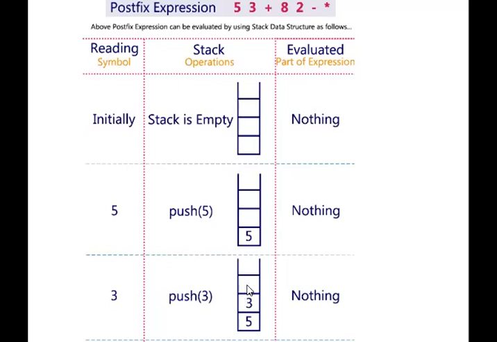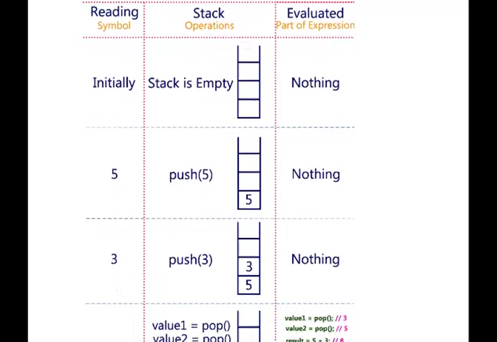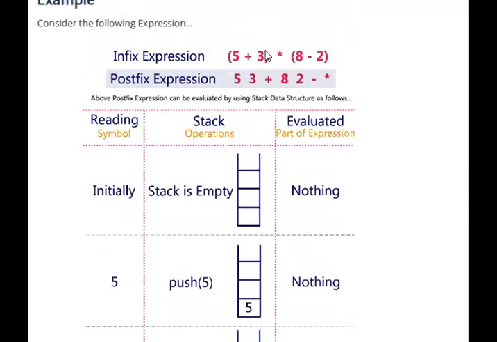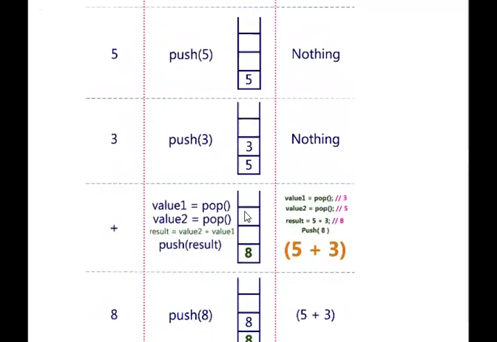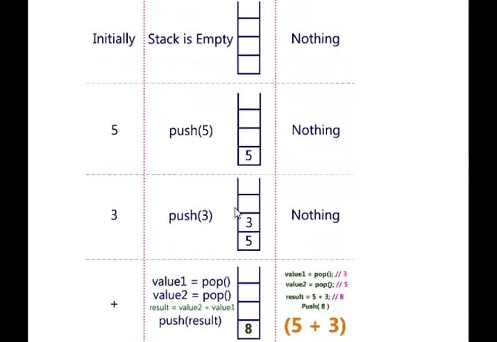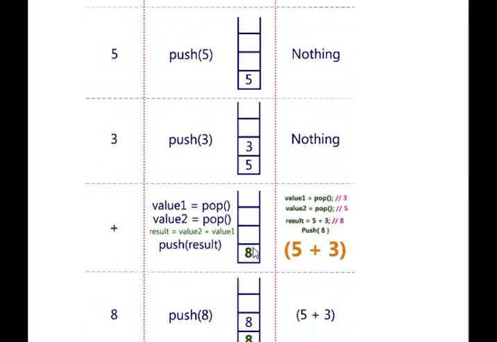If it is an operator, it will be popped, and the third value is pushed into the stack. Nothing needs to be evaluated. The plus is already popped, so the two values are added, and when we read the closing bracket, the result is set onto the stack as 8.